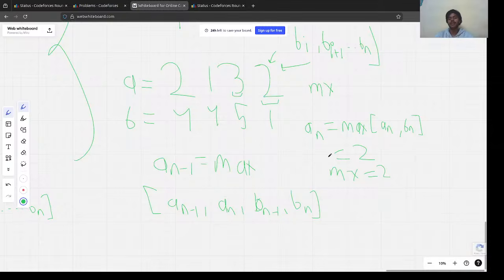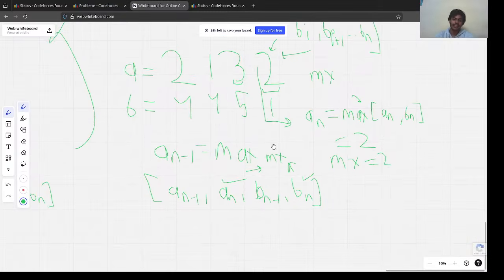But we are already keeping this max variable, which already keeps track of the largest element we could get on the right side. This max has already checked max of an and bn, so instead of using these two, we could just basically check with max.